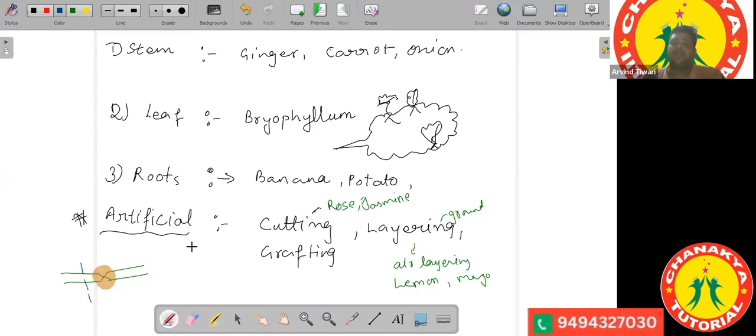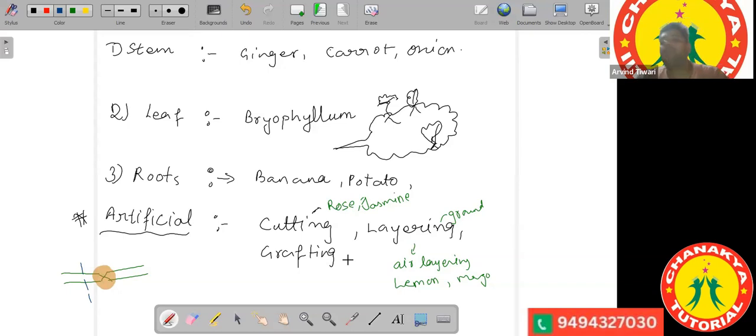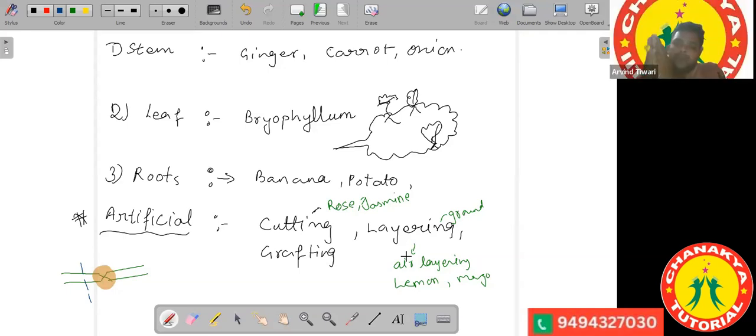So the benefits of layering. Can anyone tell the benefits of layering? Sir, isn't jasmine an example of layering? No, in the jasmine you can do layering, but generally it is done by the cutting method. You cut it and you plant it at some place. In the case of layering, you make a small cut, you keep it intact with the soil, allow it to develop the roots, and once the roots are developed, then you allow the new plant to be formed.